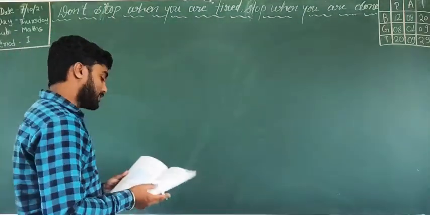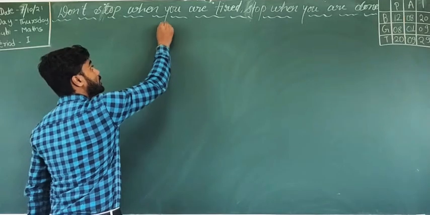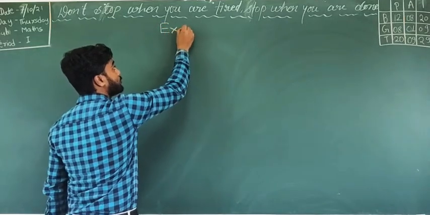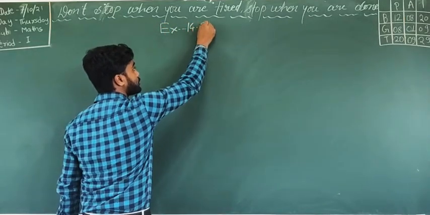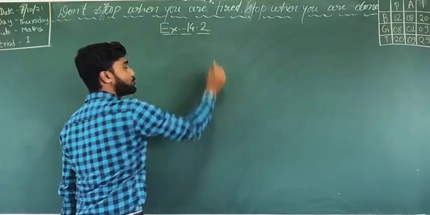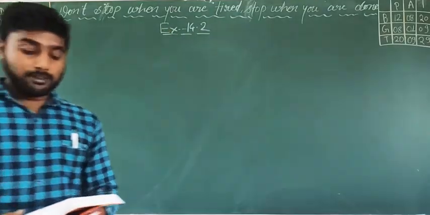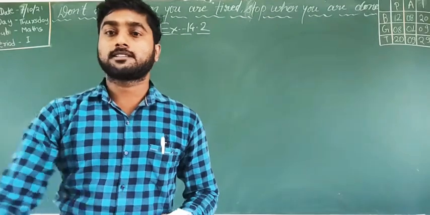We are doing exercise number 14.2. In exercise 14.2 we are doing questions like frequency distribution table and group frequency distribution table. And today we have to do question number 7 of that exercise. Okay.